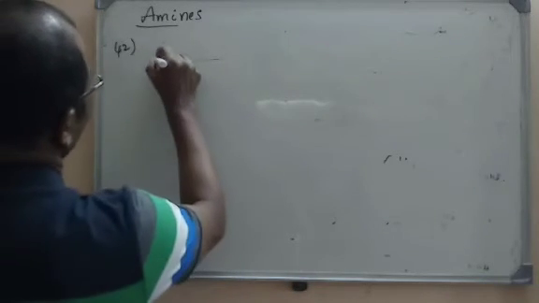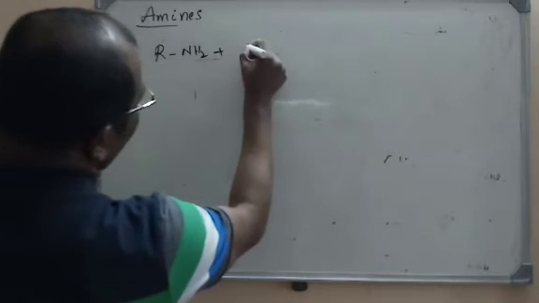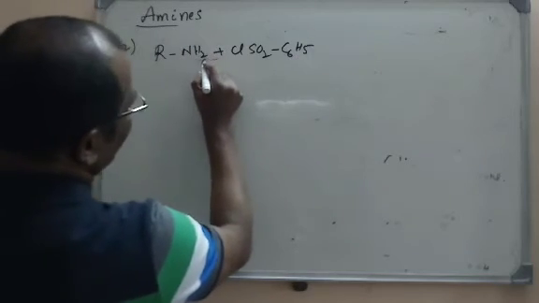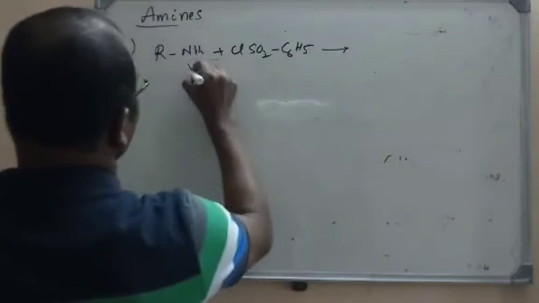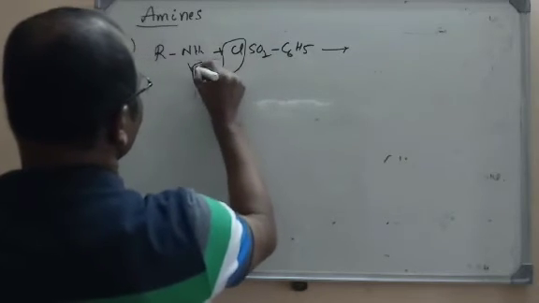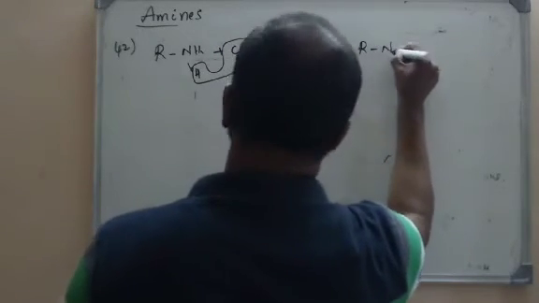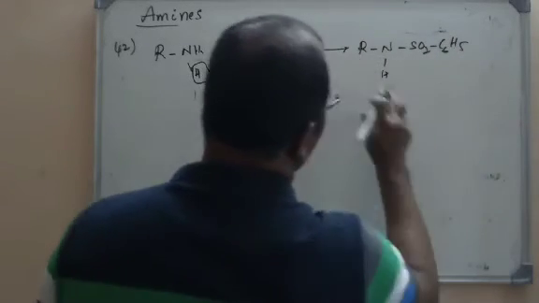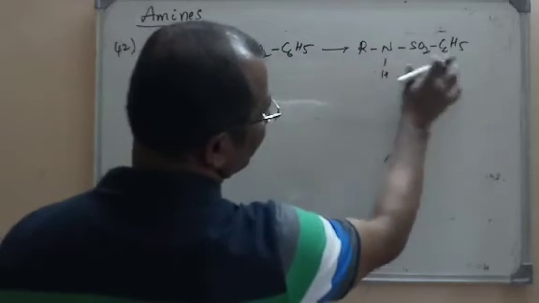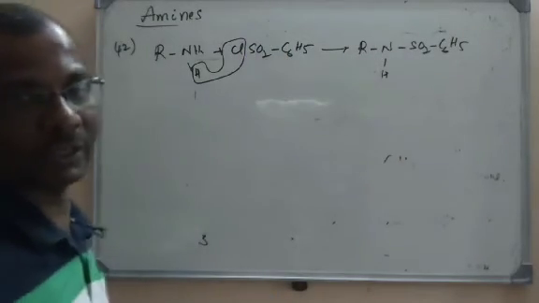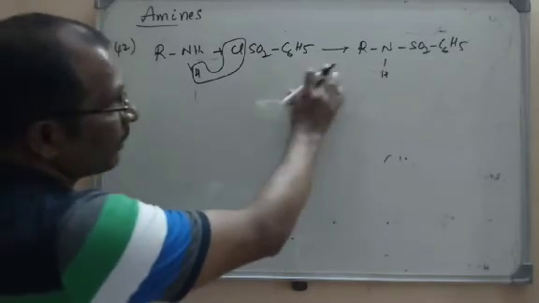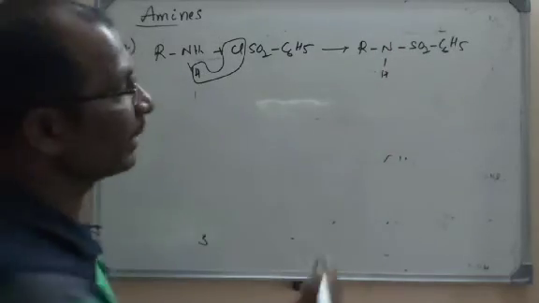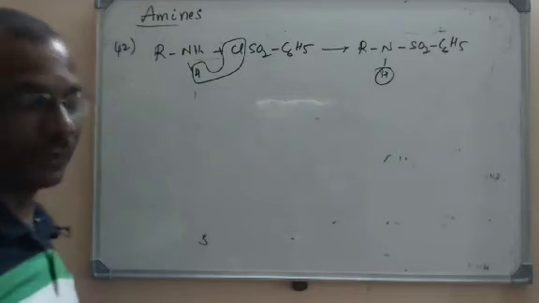Now, I have written a primary amine reacts with benzene sulfonyl chloride. I told you that one H and Cl will be removed. So what we will get here are N and H, and here SO2 and C6H5, and this is the alkyl group. So N-alkyl benzene sulfonamide will be the product. Primary alkyl amines give N-alkyl benzene sulfonamide as the product. Again, that can be soluble in water. Why? Due to the presence of these acidic hydrogens.